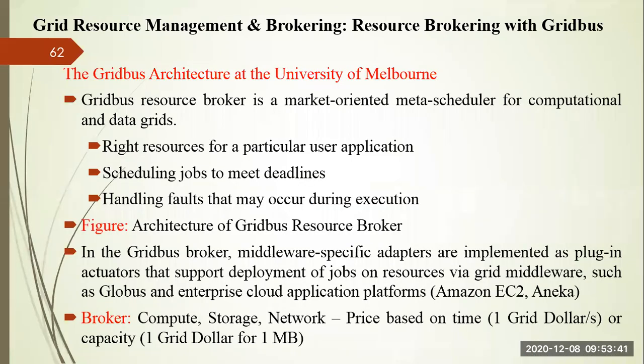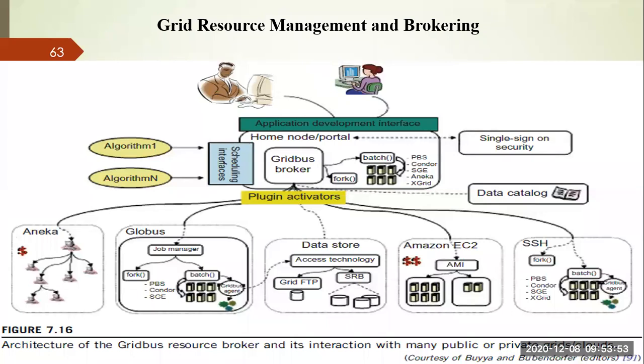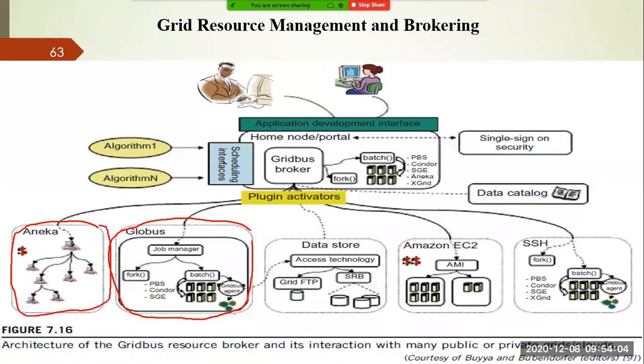In the last, I just want to tell you another example, that is the GridBus architecture, which is used by the University of Melbourne. They have designed a GridBus resource architecture. In this architecture you can see that they are using various grids and clouds, like the Globus toolkit. They are also using Aneka Cloud, which provides the platform as a service. They are also using Amazon EC2 to provide services, and everything is managed by a broker.